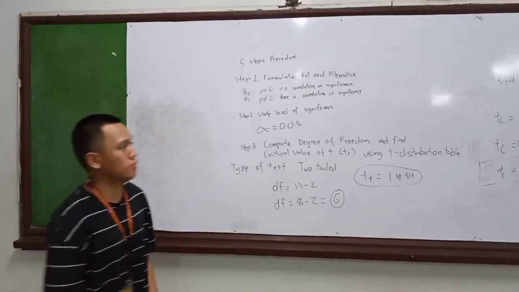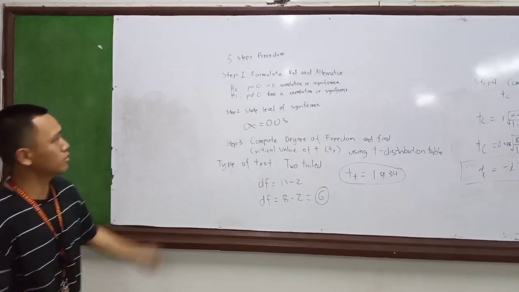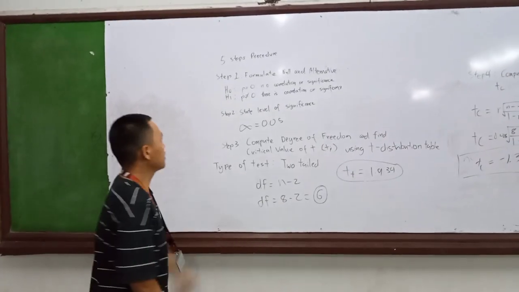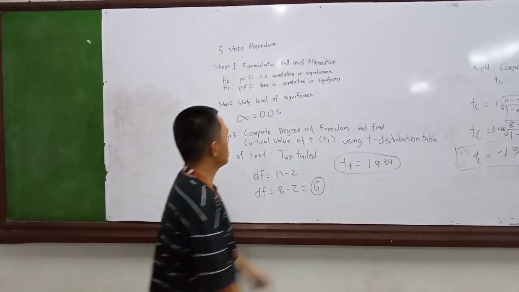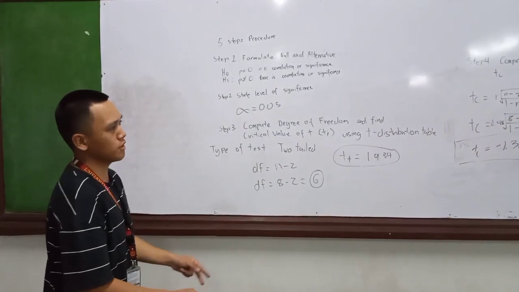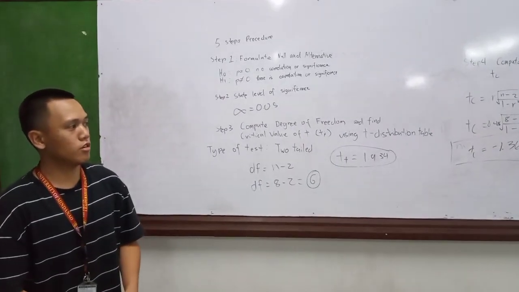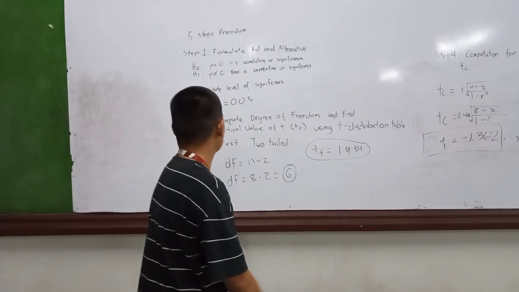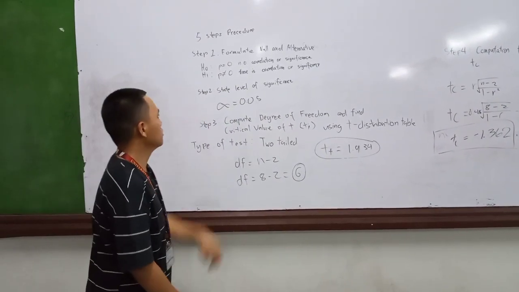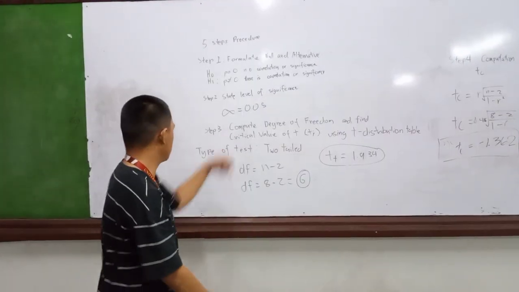So after computing for the value of R, we have to proceed to the 5-step procedure. Step 1, formulate the null and alternate hypothesis. This symbol means no correlation or significance for the two variables X and Y, satisfaction score and product ratings. So this is going to depend on the conclusion. Step 2, state the level of significance, alpha equals 0.05.